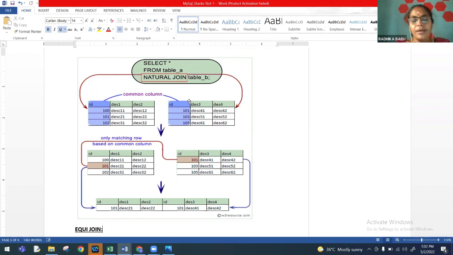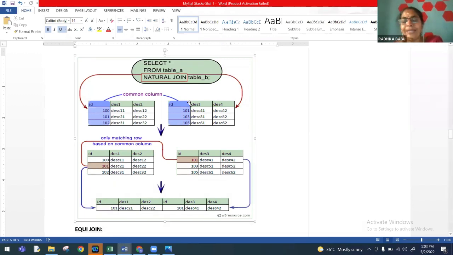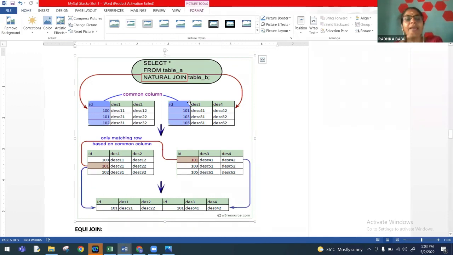Otherwise, natural join will not give you this kind of result. If the columns don't match, you will not get any output. You will get an empty set. Supposing I have ID1 and ID2, there is no common column here. Therefore, the output returned by this query is going to be an empty set.